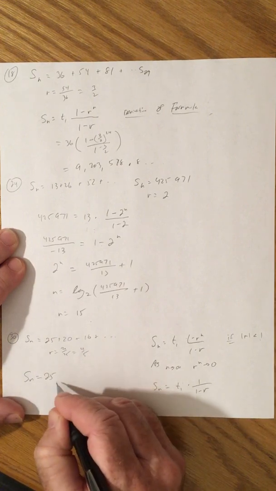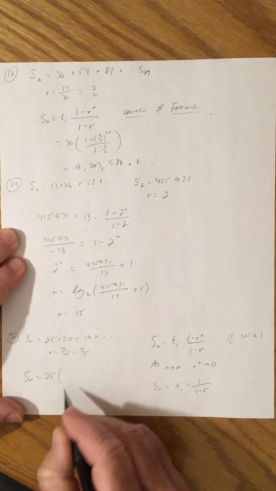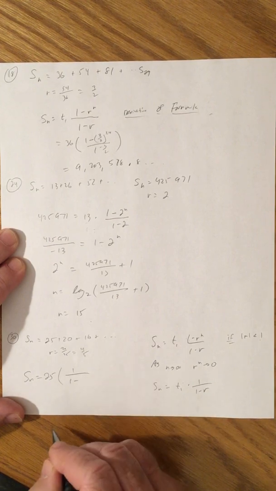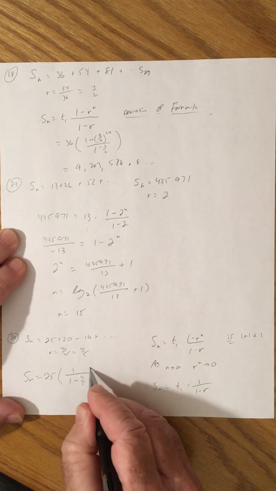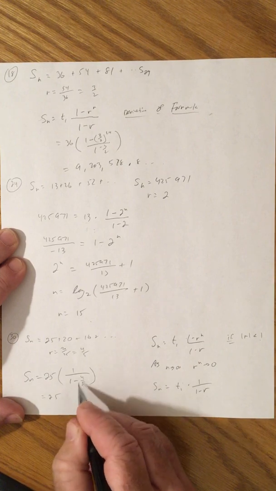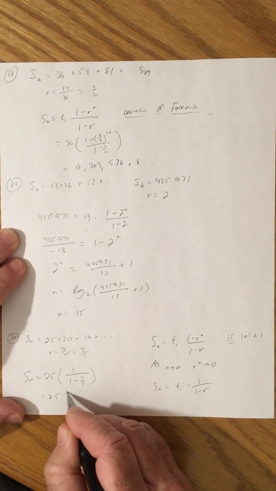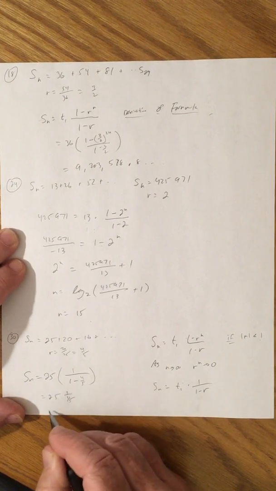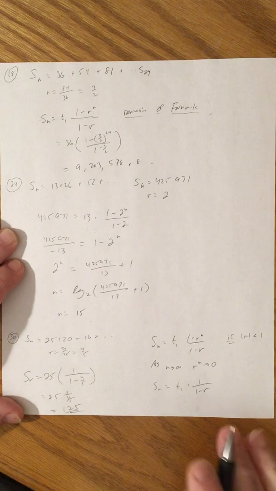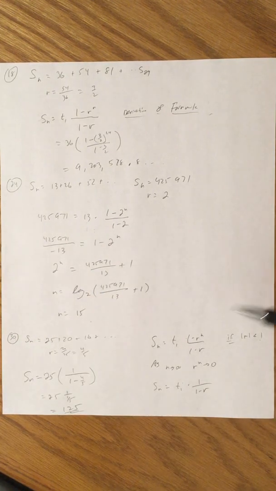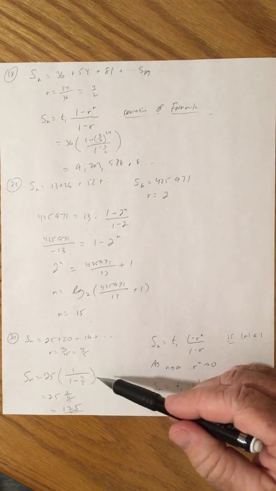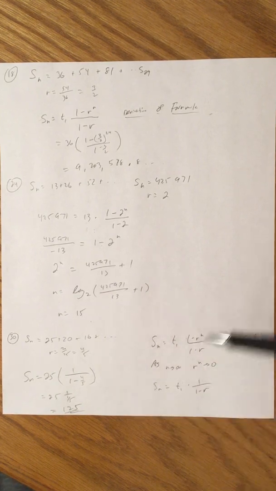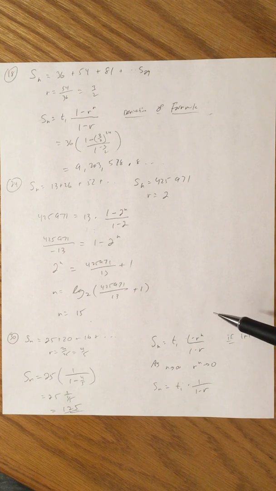You take 25 and multiply it by 1 over 1 minus 4/5. Or 25 times 1 over 1/5. Now, what you do is multiply by the reciprocal, so that's 125. This is an easy example, but others are similarly found. If it converges, and only if it converges, does this apply. This doesn't apply to those that don't converge. This is a special situation.